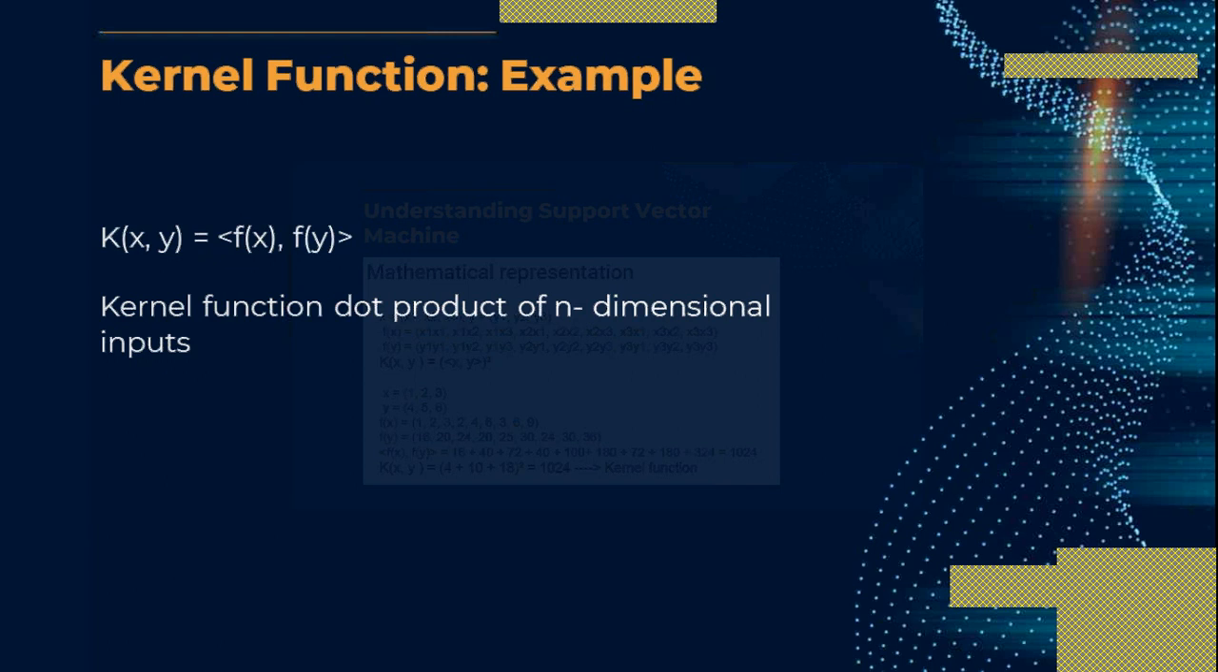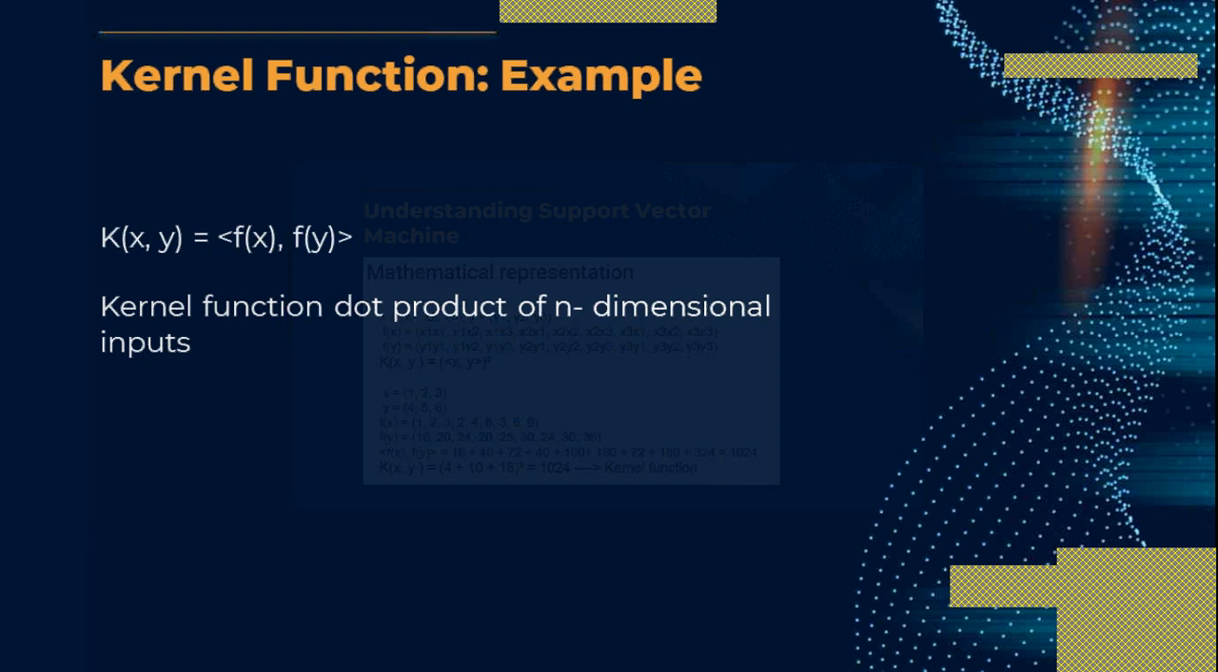While f of y is equal to y1 into y1, y1 into y2, y1 into y3, y2 into y1, y2 into y2, y2 into y3, y3 into y1, y3 into y2 and y3 into y3. Whereas k of x, y, that is the kernel function of x and y, is equal to the dot product of x and y, whole square. Now let us take some numerical values and try to solve this kernel function. So I am replacing the value of x with 1, 2, 3 and the value of y with 4, 5, 6.